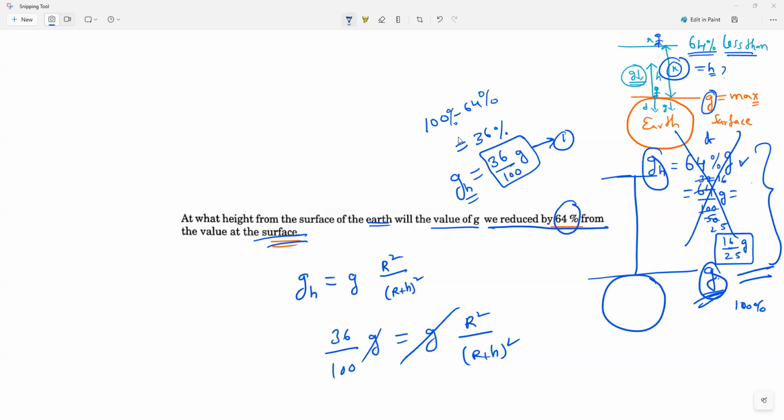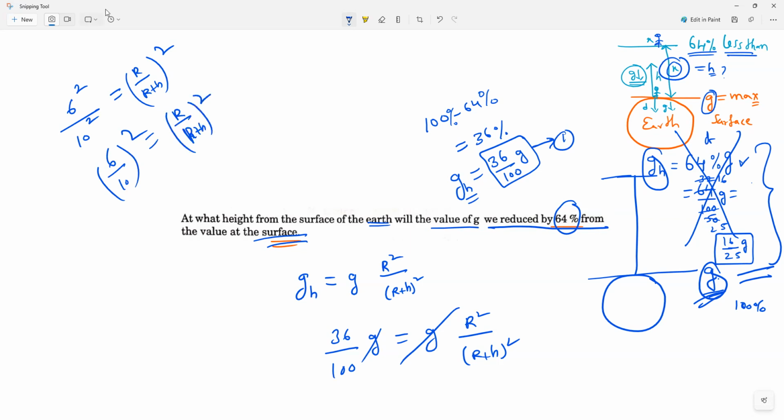So I will make the squares. You can see, I'll modify this. 36 is a square of what? 6 square. 100 is a square of 10, so 10 square, which is equal to R by (R plus H) whole square. Now I can also write this as (6 by 10) whole square, which is equal to (R by R plus H) whole square.